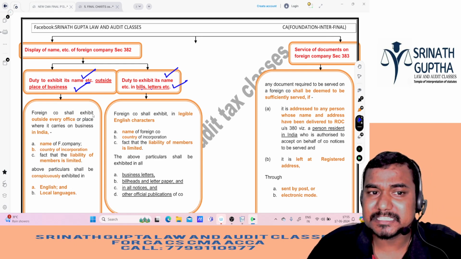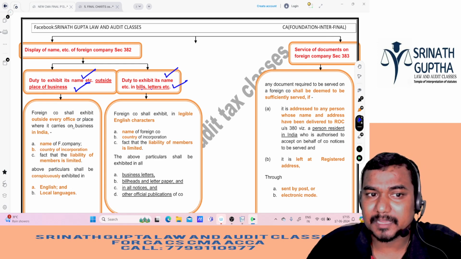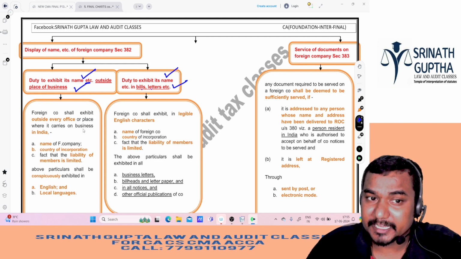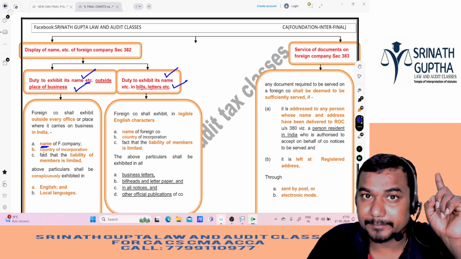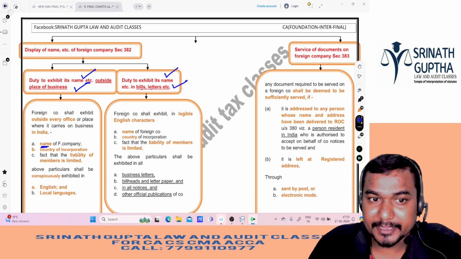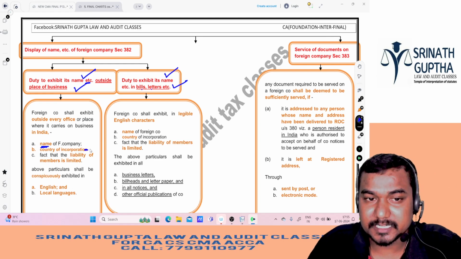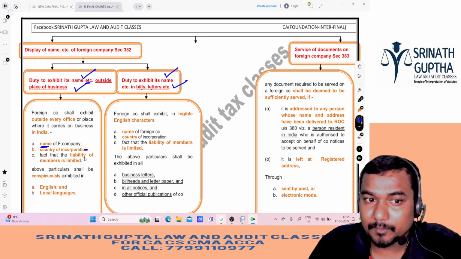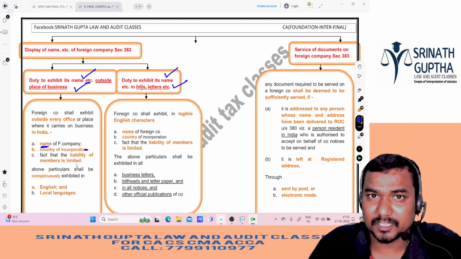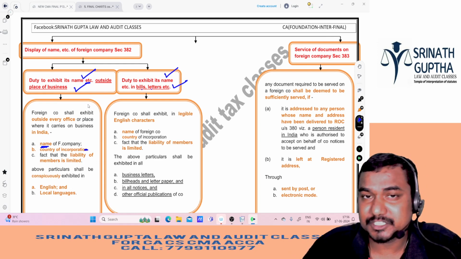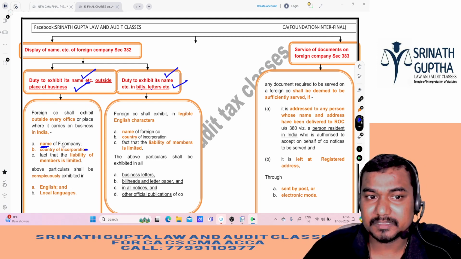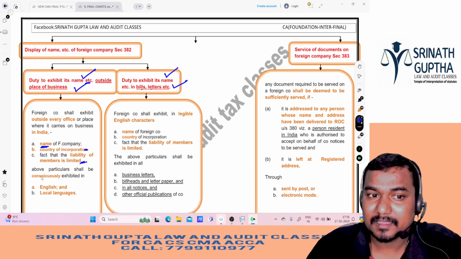A foreign company shall exhibit outside every office or place where it carries on business in India the name of the foreign company, like Microsoft Computers, the country of incorporation, like United States of America, and the fact that the liability of the members is limited. That is the liability clause. LTD will be there, like SG Limited, SG Private Limited. So the fact that the members' liability is limited.